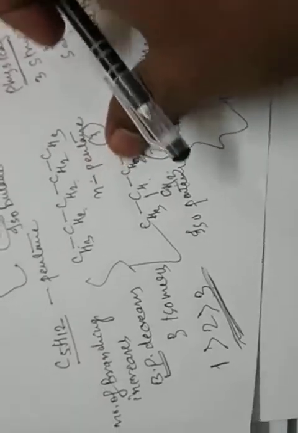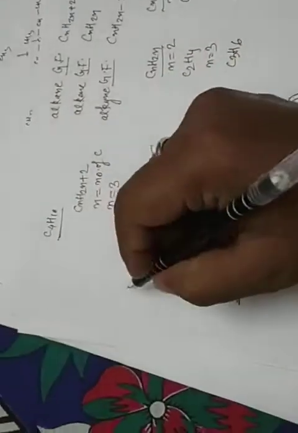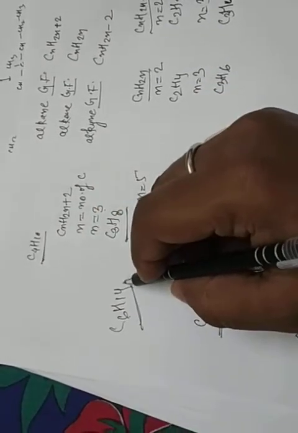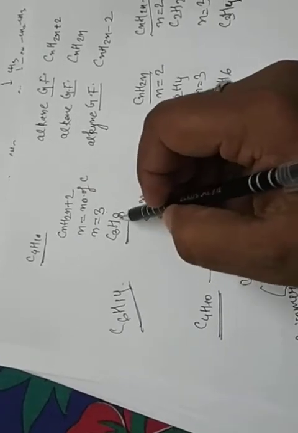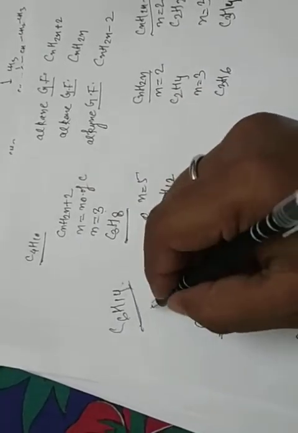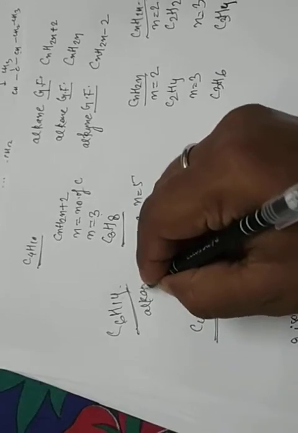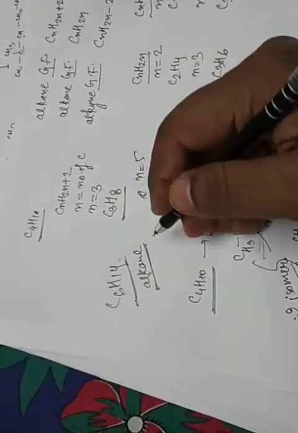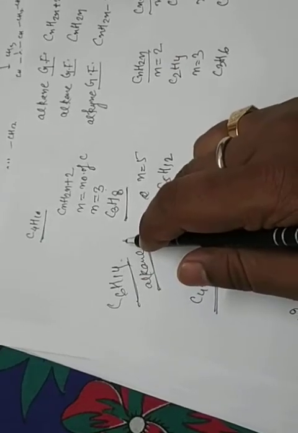100% clear? Okay. Now your homework is C6H14. How many isomers? This is also an alkane, CnH2n+2. The 6 carbon means hexane. Find how many isomers are present in C6H14.